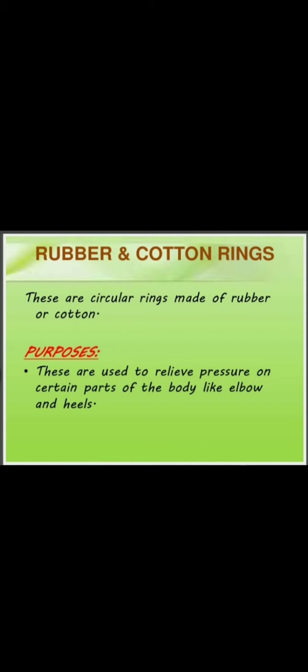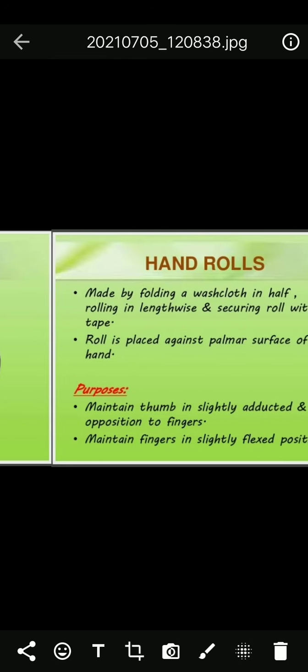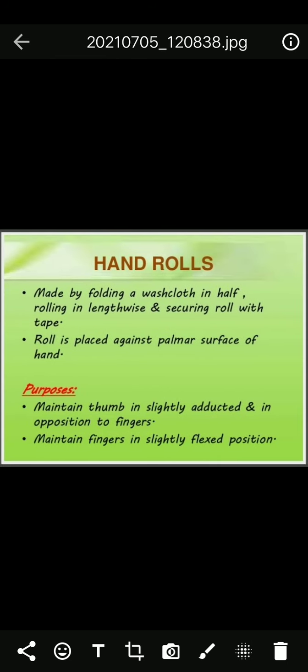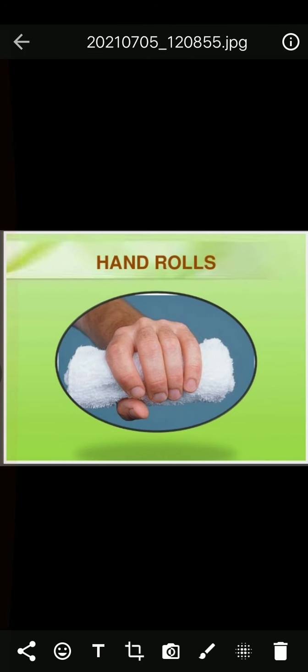These are the circular rings made of rubber or cotton. What is the main purpose? To prevent bed sores, to prevent direct pressure on bony prominences and to improve the circulation. This is rubber rings. Next one, hand rolls, made by folding a washcloth in half. The roll is placed against the palmar surface of the hand, and it maintains the thumb in slight abduction and in opposition to the fingers. It maintains fingers in slightly flexed position. This is hand rolls.